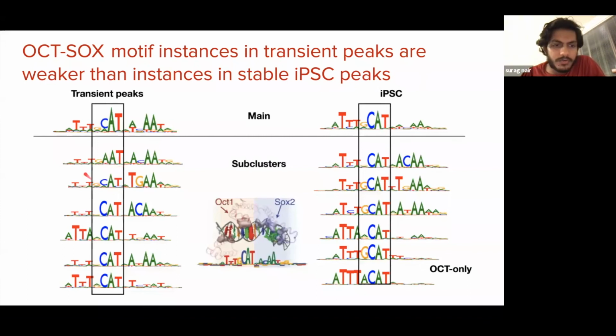More interestingly, if you look at the flanks, the flanking TTTs, which are also recognized by the OCT protein, have much lower information content or much lower frequency compared to the TTT in the iPSC motif. This hints that within these transient peaks, the motifs being bound are somewhat weaker instances than those bound by OCT-SOX, KLF at much lower expression levels in stable iPSC cell lines.